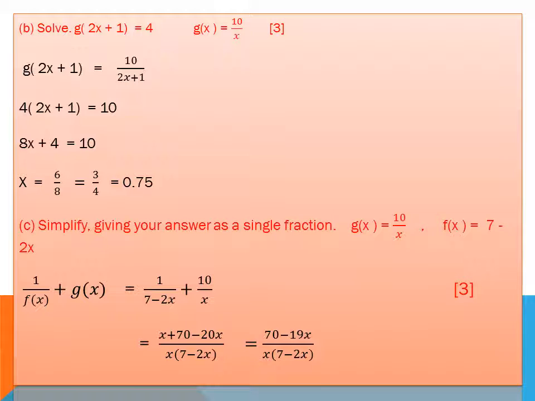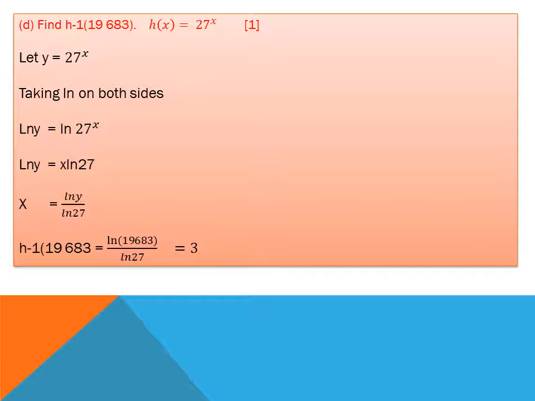Simplify, giving your answer as a single fraction. g of x is equal to 10 over x, f of x is 1 over 7 minus 2x, and we need 1 over f of x plus g of x. I only place the values of the functions here: f of x is 1 over 7 minus 2x, and g of x is 10 over x. Take the LCM, x times 7 minus 2x. x is multiplied by 1, then 10 is multiplied with 7 minus 2x. I find x plus 70 minus 20x, so 70 minus 19x over x times 7 minus 2x. Very simple, 3 marks.